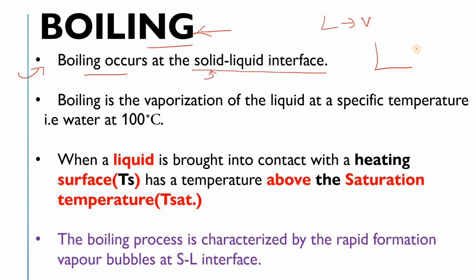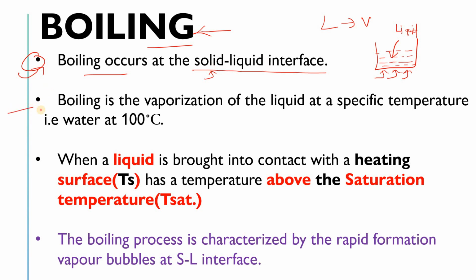Let's suppose this is your vessel, and there is the liquid. Are you getting my point? Now what you are doing is heating the surface. That surface is a solid, and this is your liquid, let's suppose water. Now what is the meaning of the solid liquid interface? We are going to understand that in our next slide when we see what boiling is. Now you must understand one more thing: boiling occurs at the solid liquid interface.